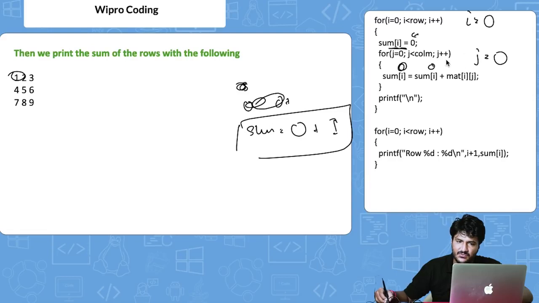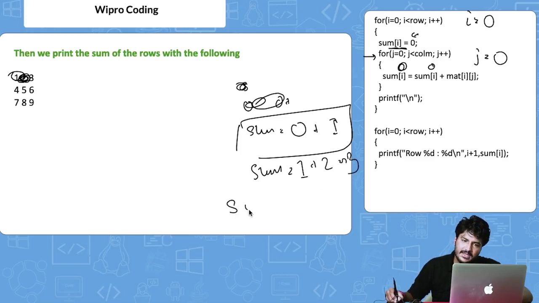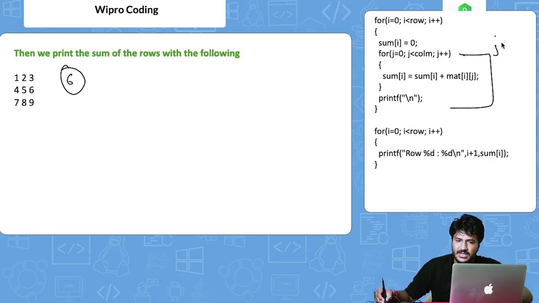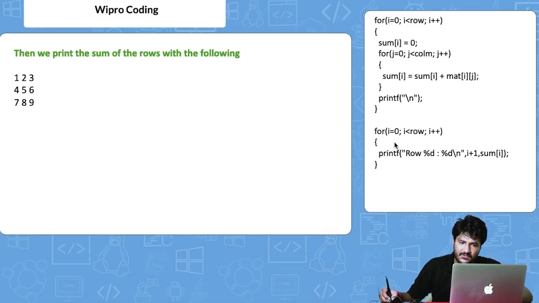Now what will happen? j plus plus will happen. It will come here, right? Now what would happen is sum is equal to sum, already from the last step, basically from here, is already 1. So 1 plus this 2, it will come here. So 1 plus 2, it becomes 3 now. Now again the same thing will happen. It will print for here, right? Then finally this all is getting printed, and then finally sum is basically 1 plus 2 plus 3, which is 6. Now this whole loop is implemented because it can go only till j plus plus, which is basically it can only iterate over 0, 1, comma 2 here. Now finally this is getting stored in sum of 0.